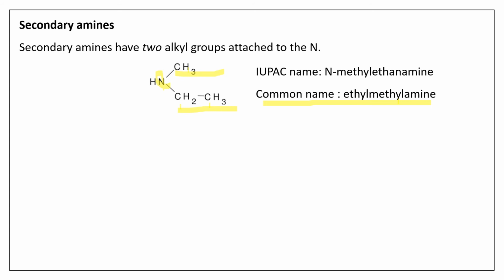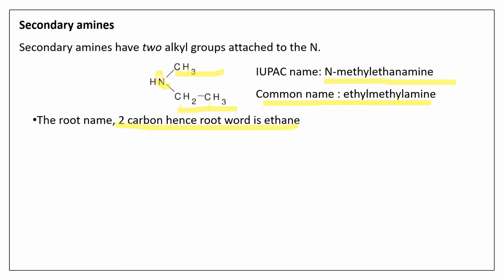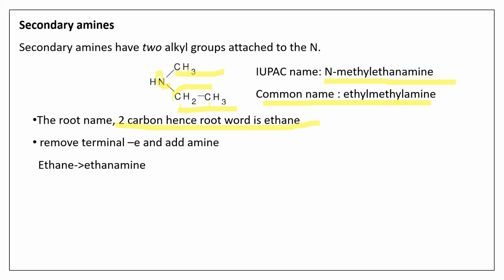Then the IUPAC name for this compound is N-methyl ethane amine. Let's see how this name has been derived. The root name here, because it has 2 carbons, becomes ethane, okay? Out of the methyl and ethyl groups, which is the longest continuous chain of carbon?